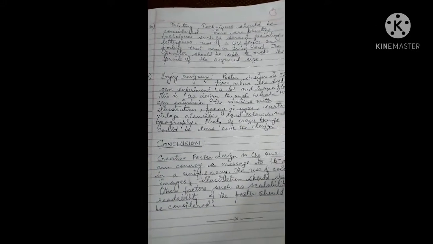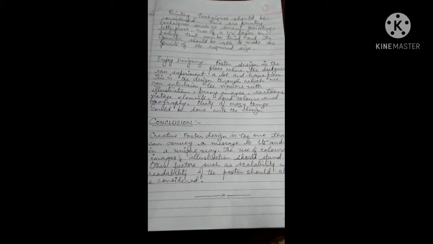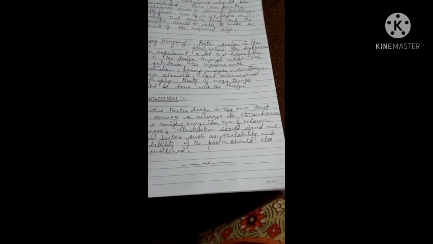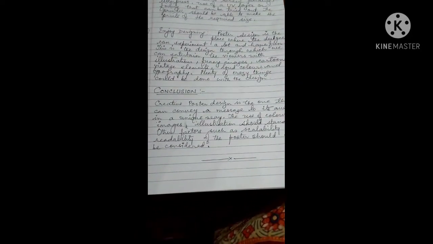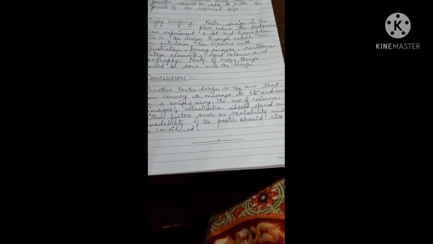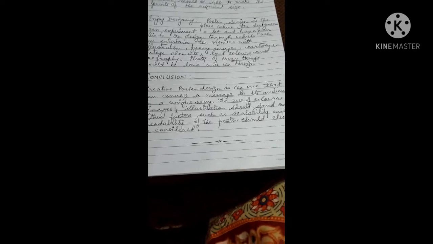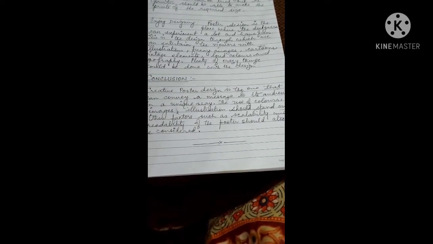The conclusion is, creative poster design is the one that can convey a message to its audience in a unique way. The use of colors, images, illustrations should stand out. Other factors such as scalability and readability of the poster should also be considered.